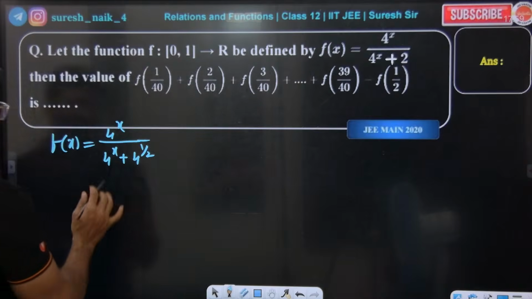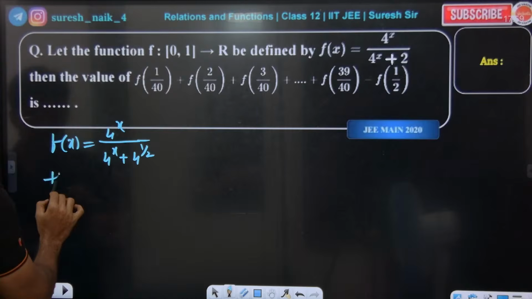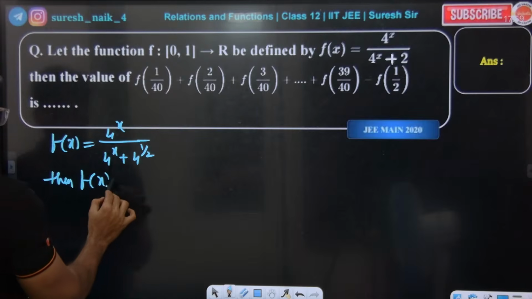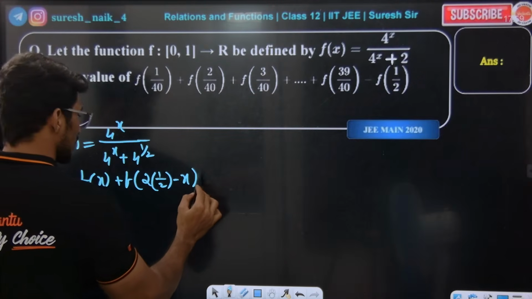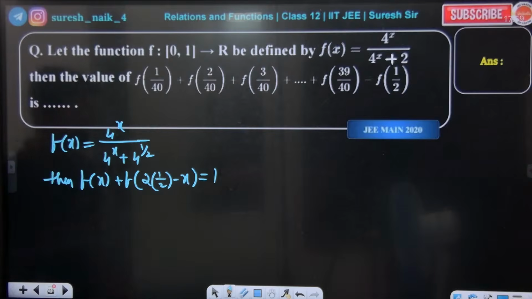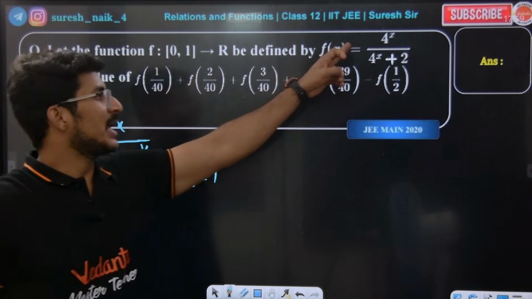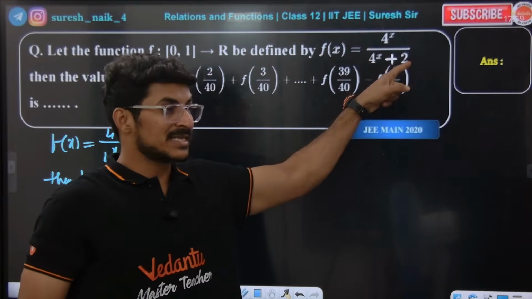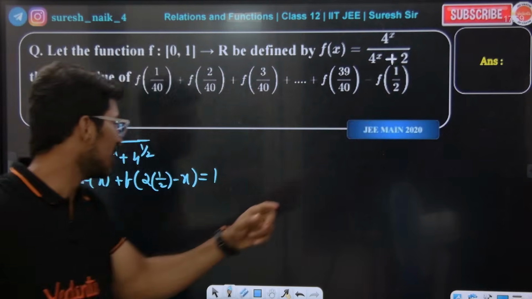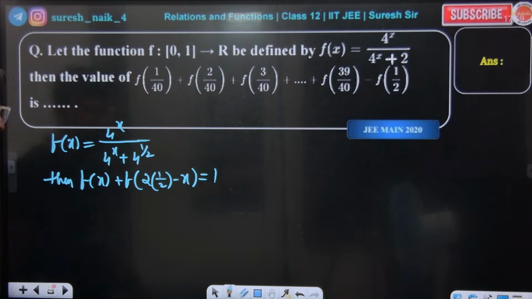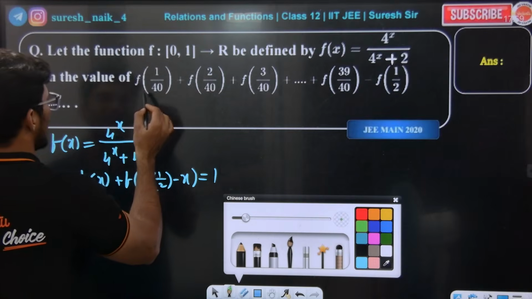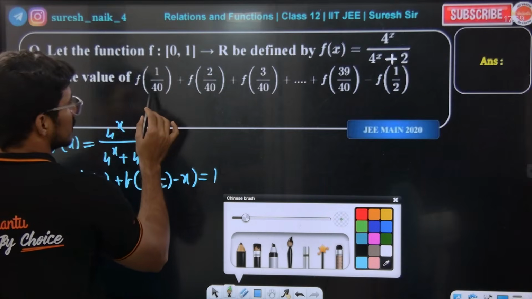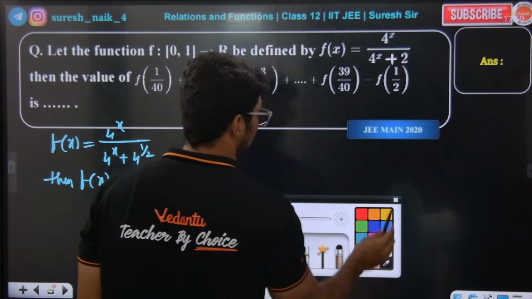Yes sir. Then f of x plus f of 2n, with n as 1 by 2, minus x should be equal to 1. Definitely. As per the formula I gave, a power of x by a power of x plus a power of n, where a power of n is 1 by 2. Are you getting the point? Now everybody look at the board. At the last we have f of minus 1 by 2.